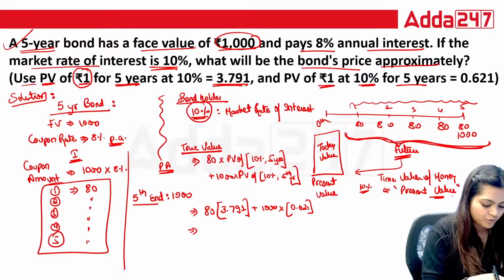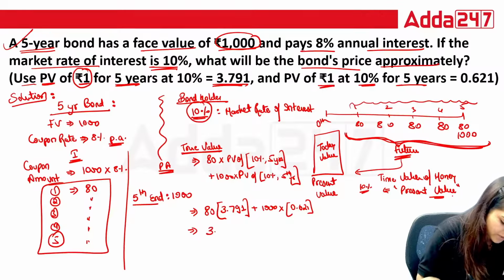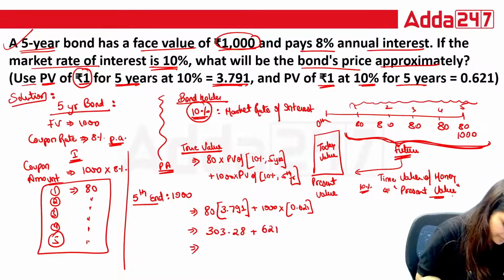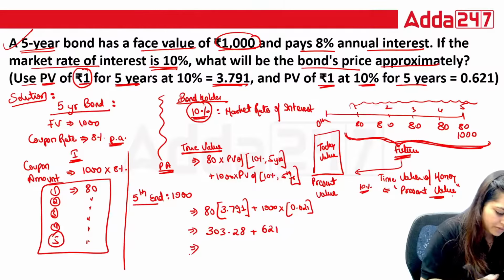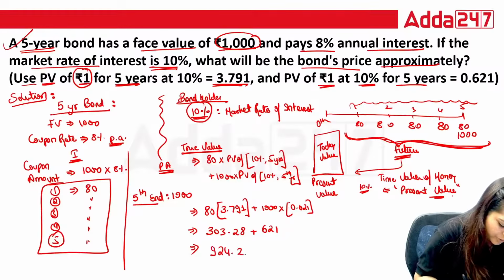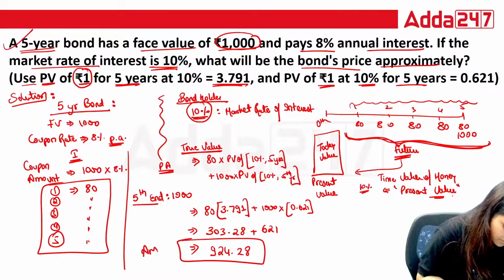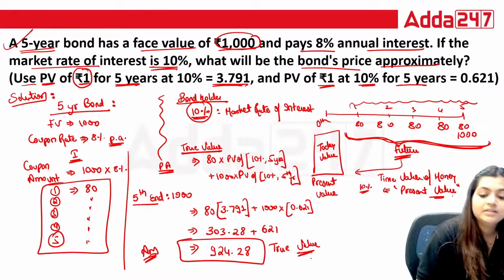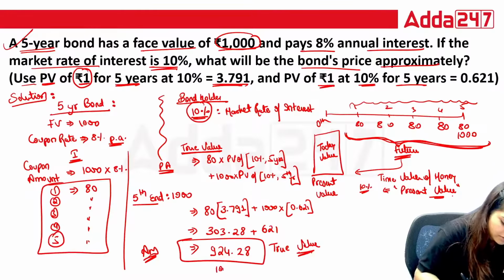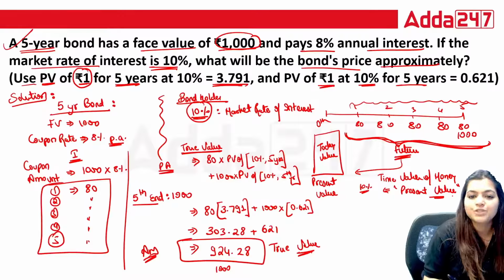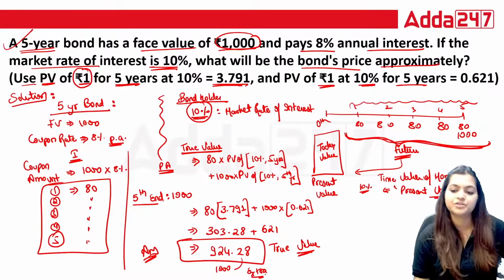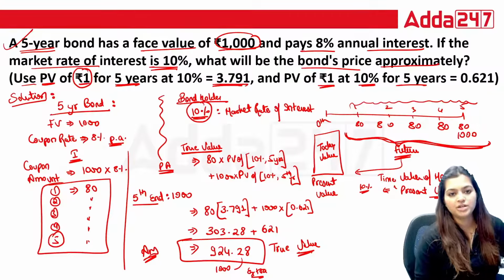80 into 3.791, that is 303.28, plus 1000 into 0.621, that is 621, plus 303.28. So the correct answer is 924.28. The true value is only 924, and you are paying 1000, which means you are paying extra. So this bond is overpriced. You will never purchase it. So this is how you need to calculate a bond's value.